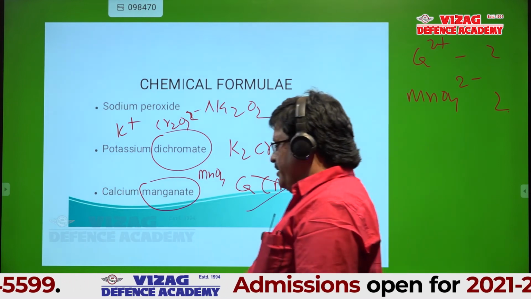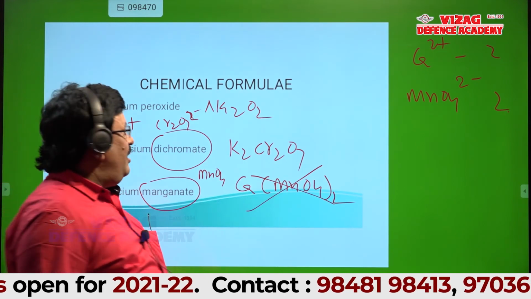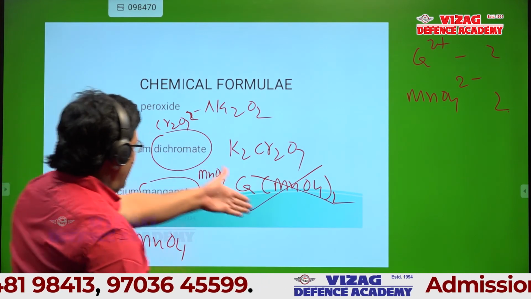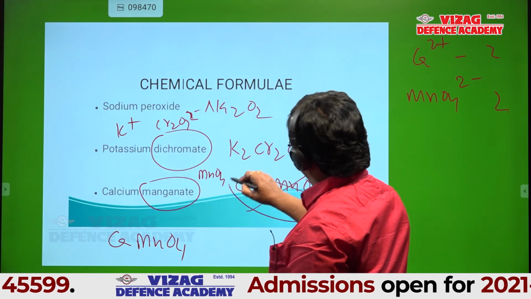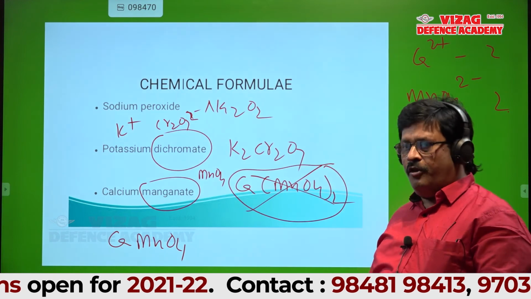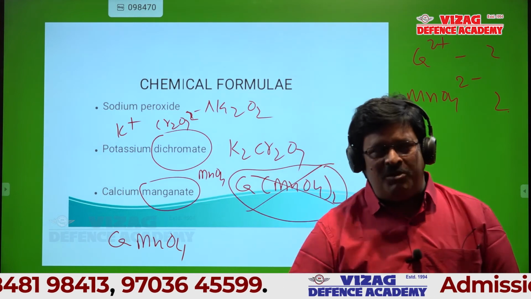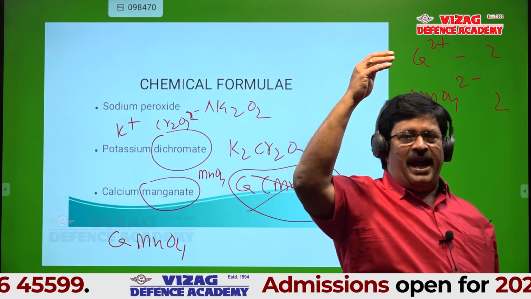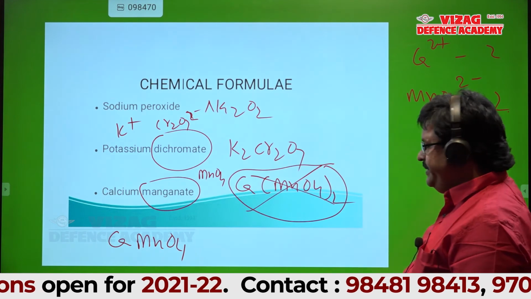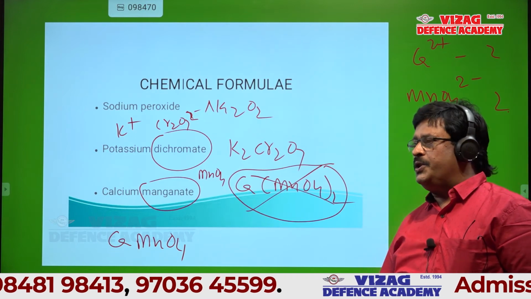It is CaMnO4. That's it. How is it CaMnO4 twice? Because the valences are equal. That's calcium manganate, CaMnO4. If it is calcium permanganate, that is different. So that's what I told. You should know the difference between manganate and permanganate ions. Is it okay? Yes, sir.